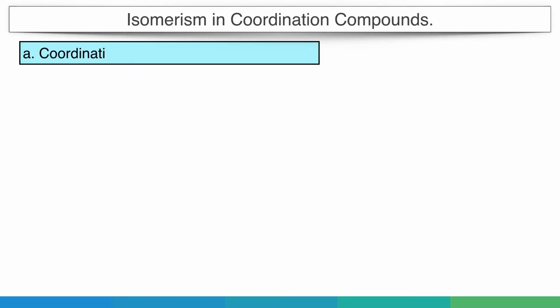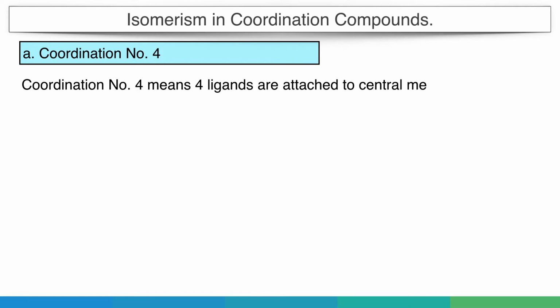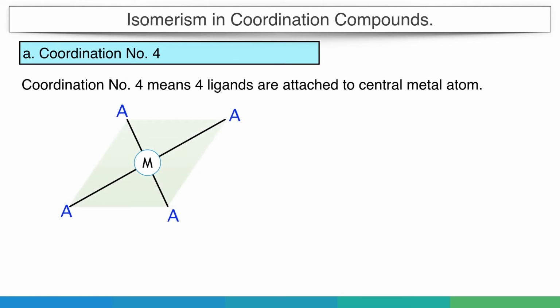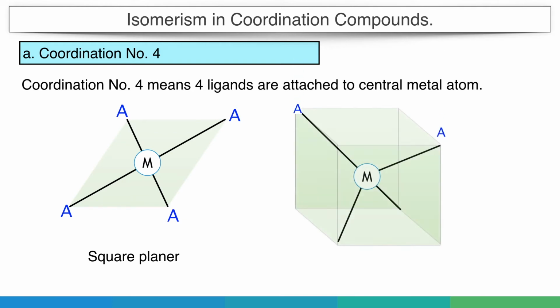Next comes coordination number 4, where four groups are attached to the central metal atom. In this case, two geometries are possible. One is square planar and the other tetrahedral. In case of tetrahedral, four groups are attached in three-dimensional space with an angle of 109.5 degrees, which can be easily imagined as the groups placed at alternate corners of a cube and the metal at the center of the cube.